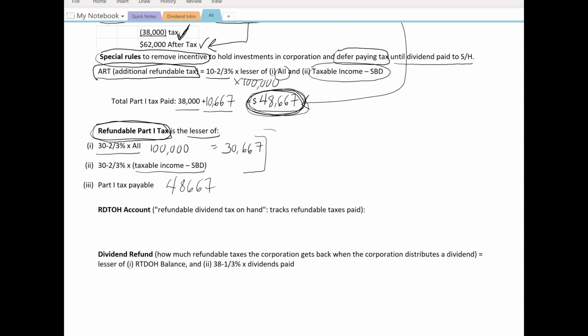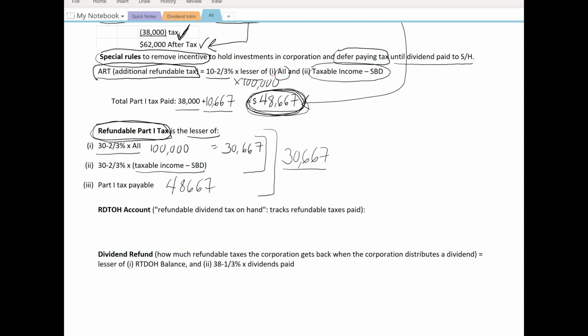So the lesser of all these three amounts is going to be $30,667. Now, if the CCPC ends up paying a dividend to the individual shareholder, the most that they can get back is $30,667. But that amount will not be refunded until the CCPC pays a dividend.